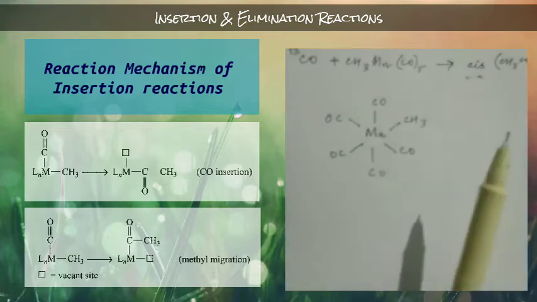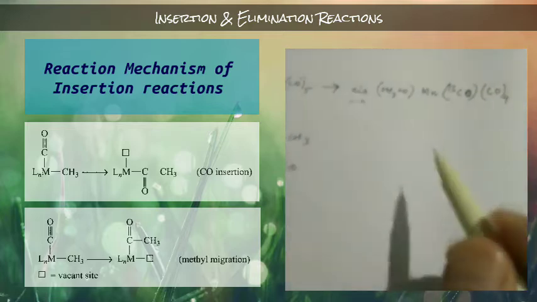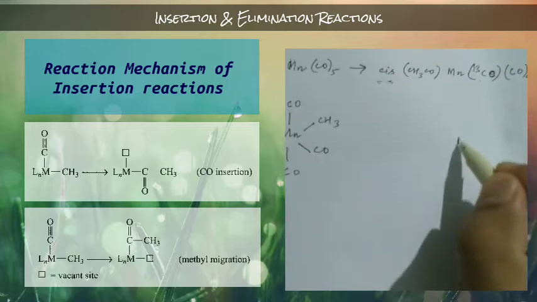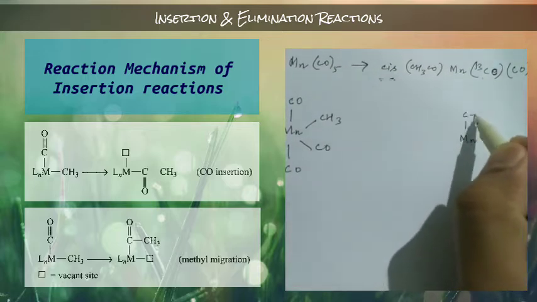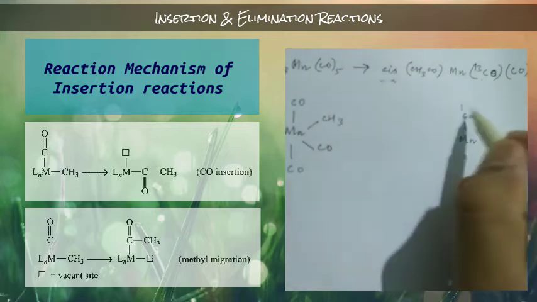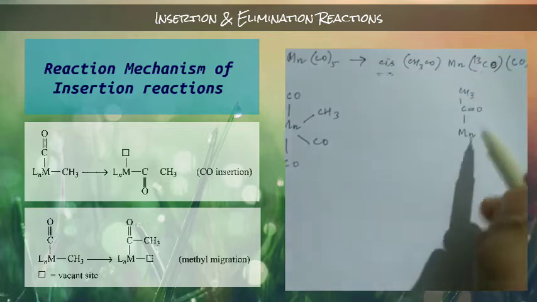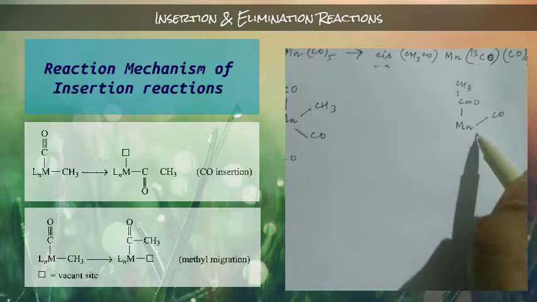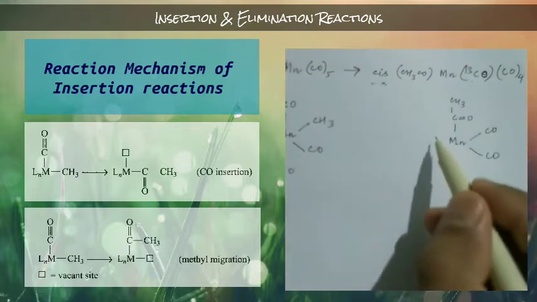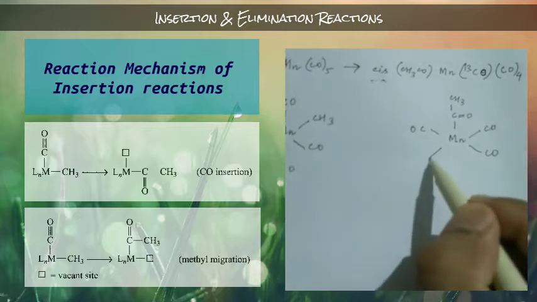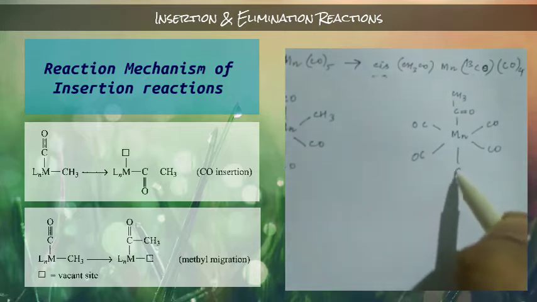Now the structure of this one will be like Mn, here C double bond O, that means this acetyl group, CH3. How many CO are there? 4 plus 1, total 5 CO, but amongst them one will be carbon 13.